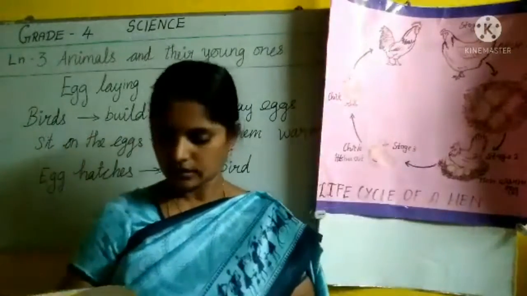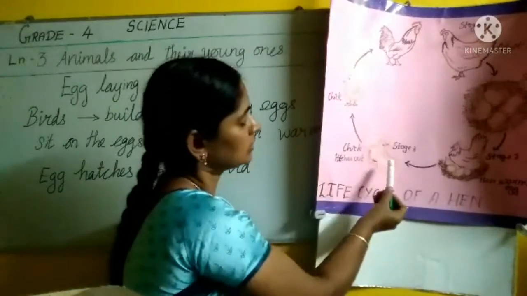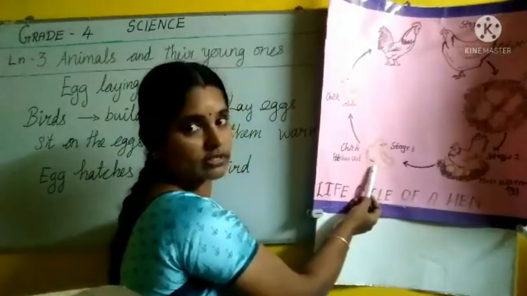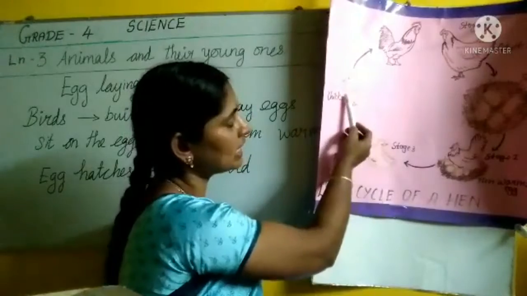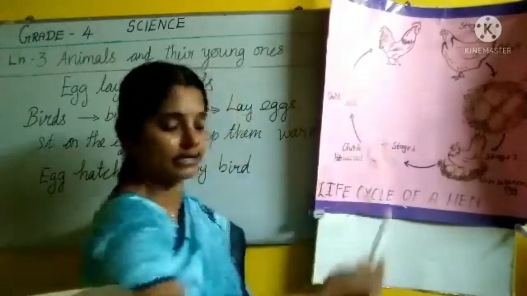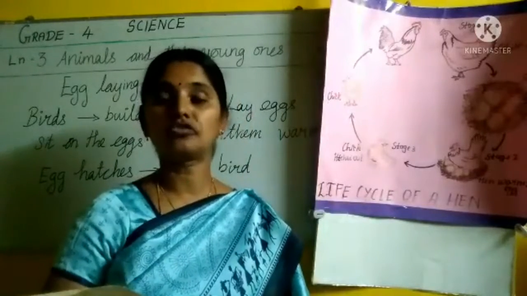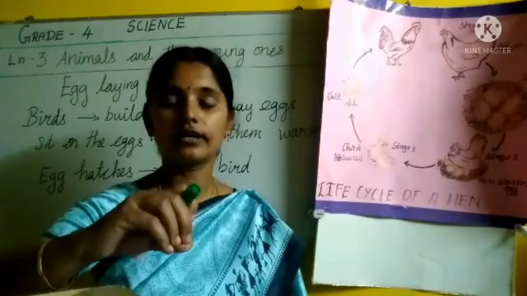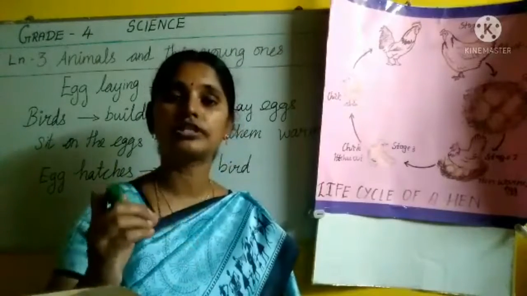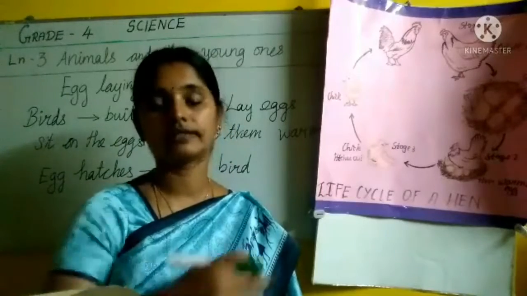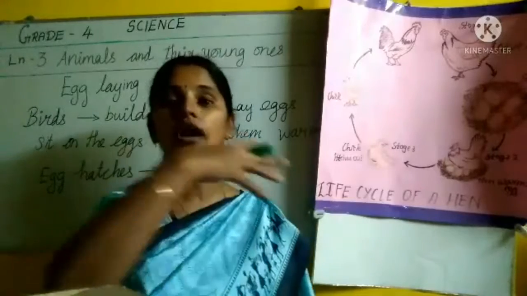From here, the chick hatches out after 21 days. How many days are needed for the chick to become an adult? Three to four months are needed. The chick grows and becomes an adult. For that, what is the time duration? Three to four months. Then it becomes an adult. If you take the whole lifespan, எவ்வளோ நாள் வாழும்?